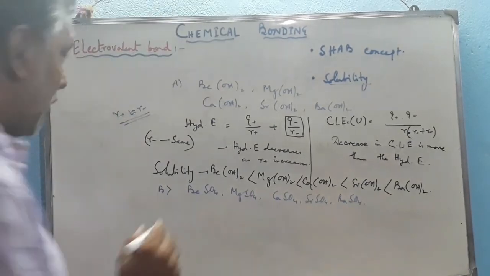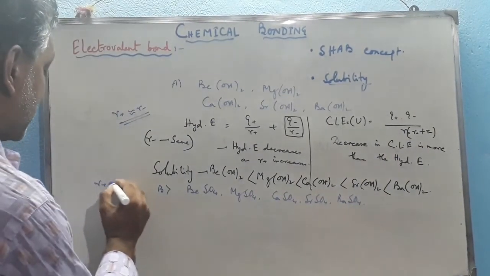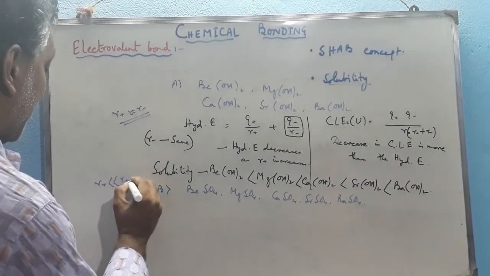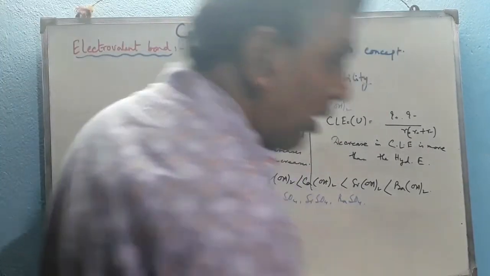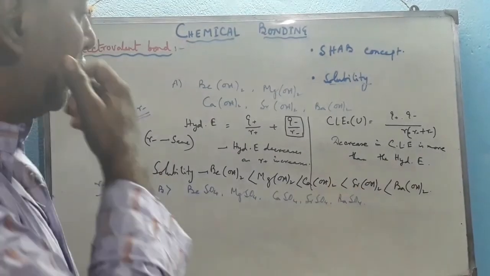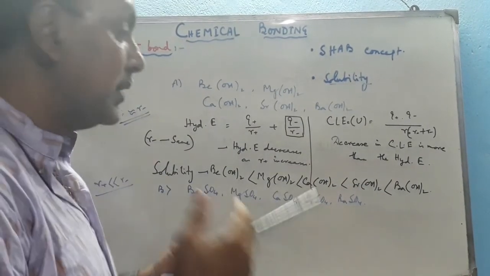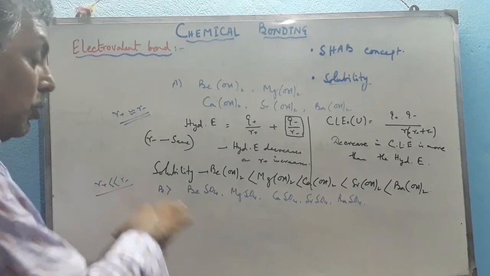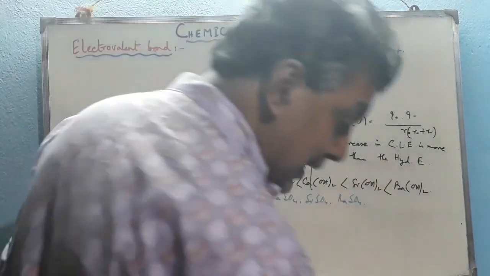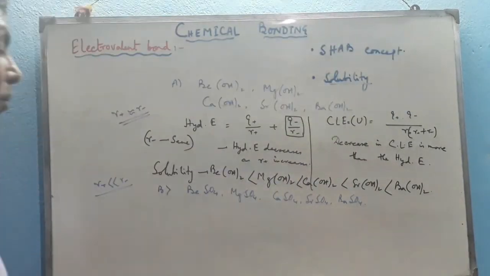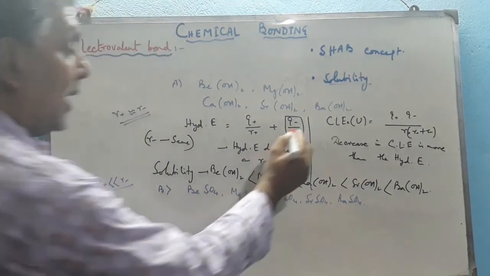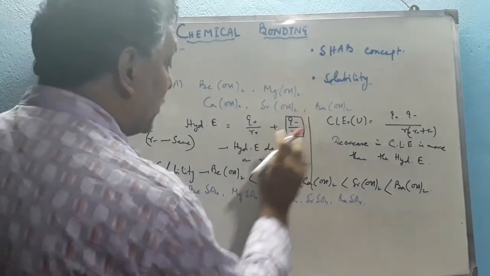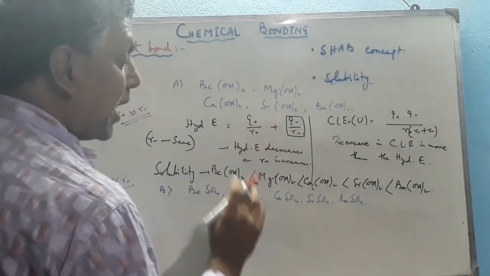For all these compounds, R plus is much less than R minus, because the sulfate anion, carbonate anion, bicarbonate anion, or bisulfate anion are larger in size as compared to the cation. R minus is constant here also, so hydration enthalpy decreases as R plus increases.